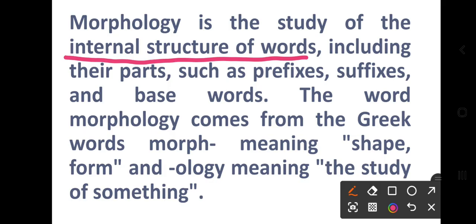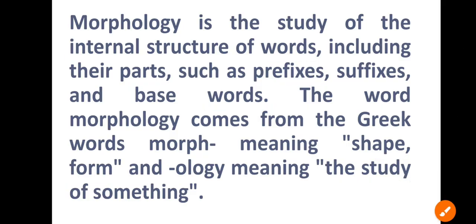So morphology is the internal structure of words, including their parts such as prefixes, suffixes and base words. Actually these are the three things which are very important in morphology. When we understand morphology, we have to understand prefixes, suffixes and base words, right? The word morphology comes from the Greek word morph, meaning shape or form, and logy, of course, the study of something. So this is the study of shape and form of words.